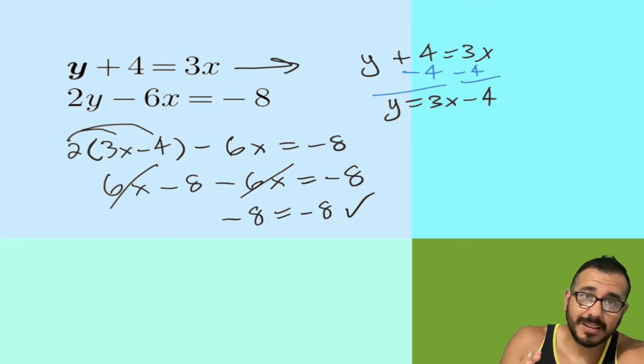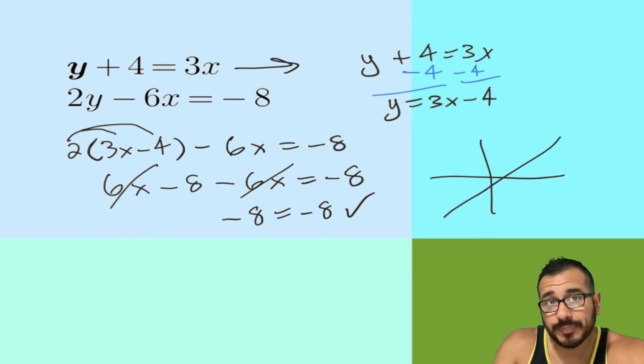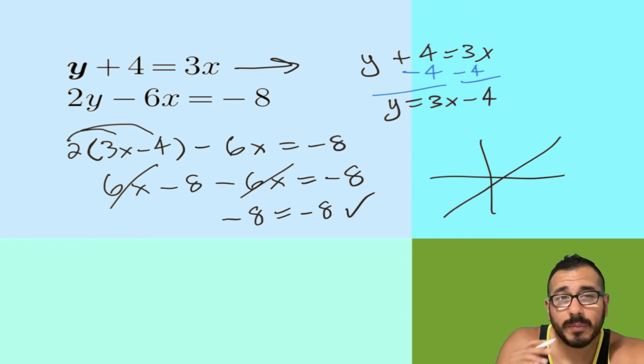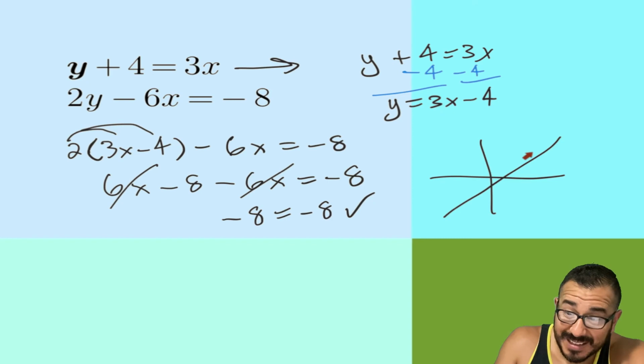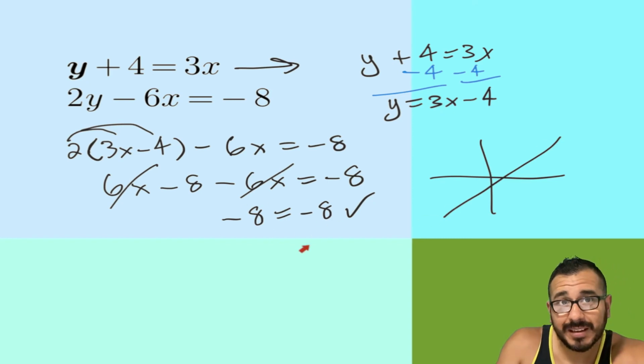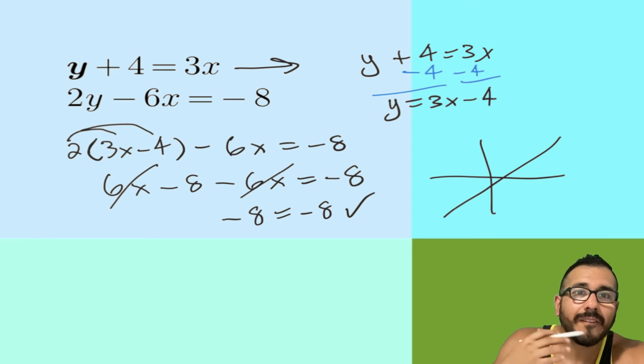So when we graph this, what you're gonna see is you're gonna have one line, and that second line that you're gonna graph is gonna be right on top of that line. Because remember, we're trying to ask the question, where do these points cross? And because these lines are right on top of each other, what this shows us algebraically is that we're gonna have infinitely many solutions because they cross each other right here, right here, right here. It goes on forever.